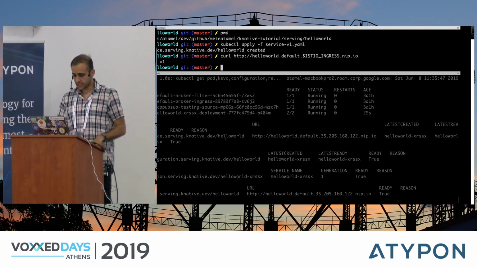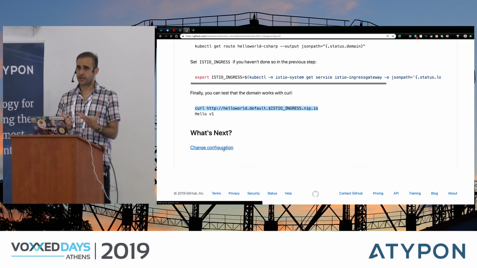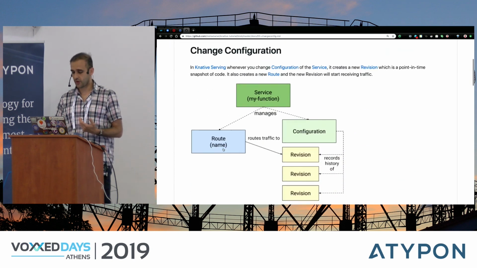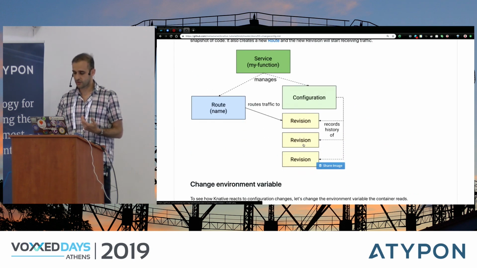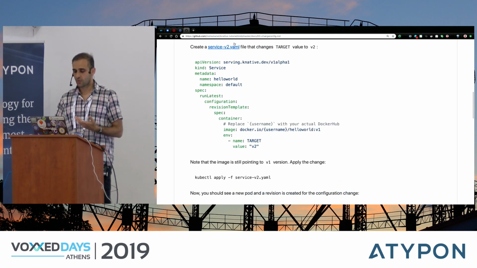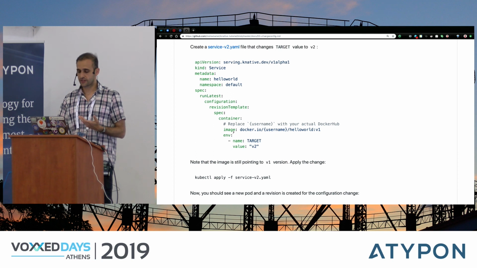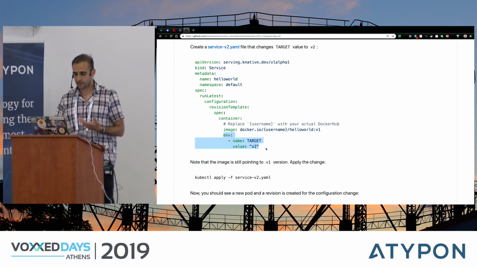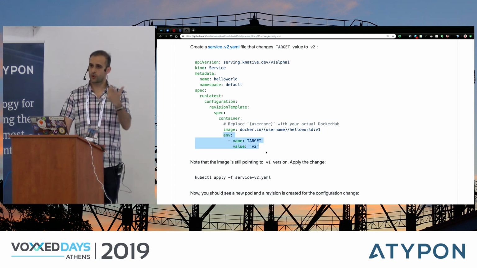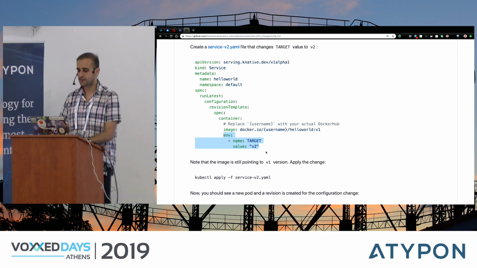Now, every time you change something about the configuration, Knative creates a new revision, right? Remember, we changed the configuration, it creates a new revision and updates the route to that revision. For example, in this case, in my service definition, I change the environment variable from version 1 to version 2. Let's do that and see what happens.